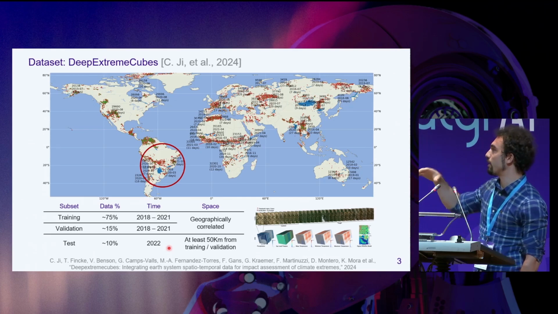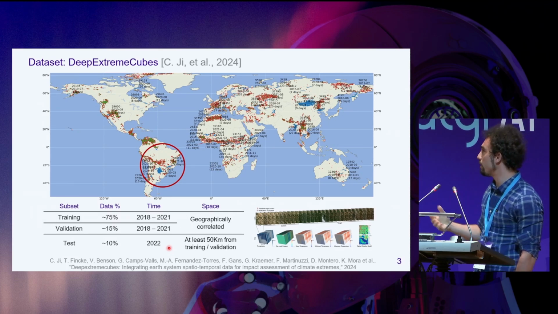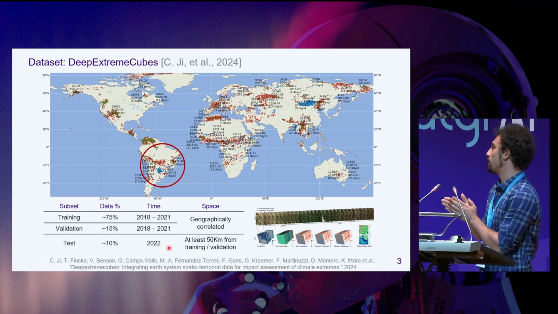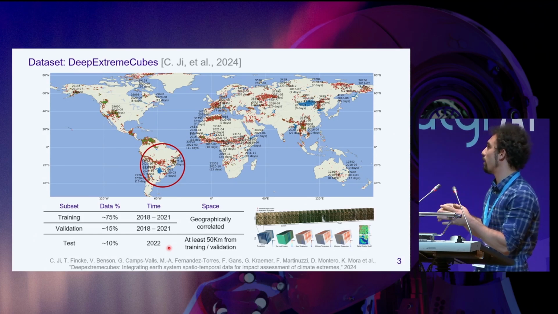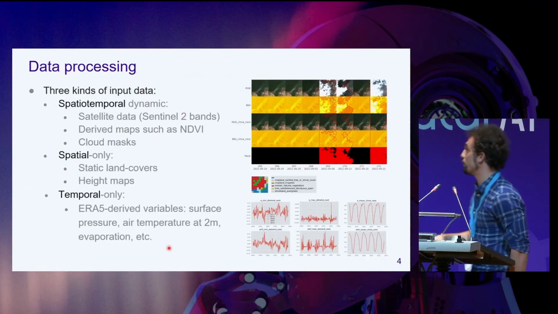So you train with data until 2021, and then you test on 2022, for instance, and it also has to be geographically uncorrelated, by taking a border around your test data that is at least 50 kilometers away from the training and validation data.